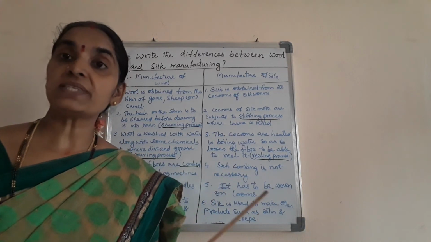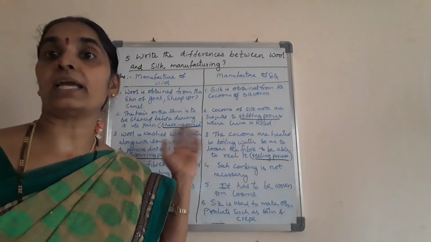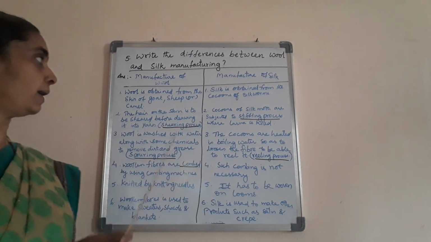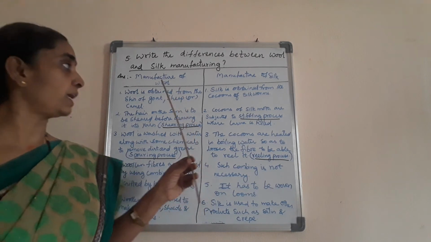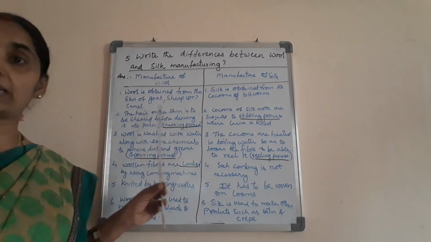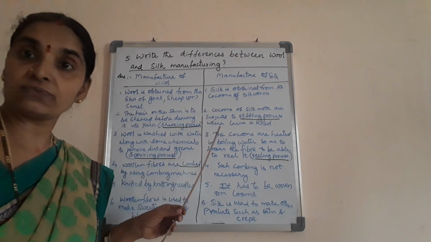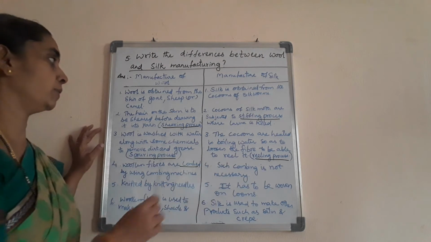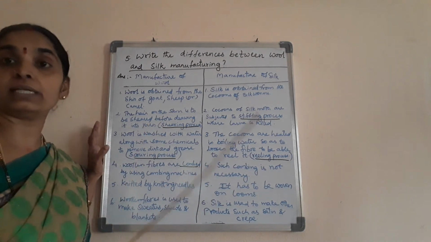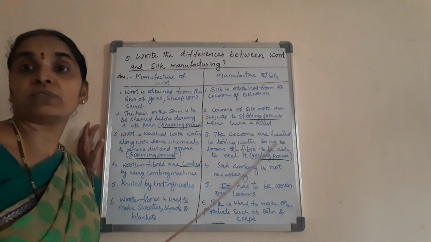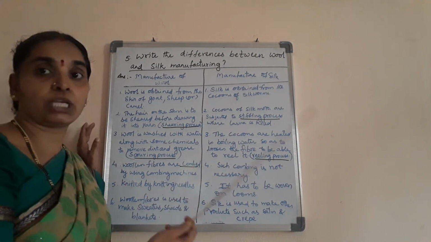Now children, if you see the differences between silk and wool manufacturing, we can see these differences. See here, where do we obtain wool from? We get wool from the sheep, goat, llama, camel, etc., isn't it? Whereas we get silk from the cocoons of silkworms. To get the yarn, we first remove the fleece of the goat or sheep.